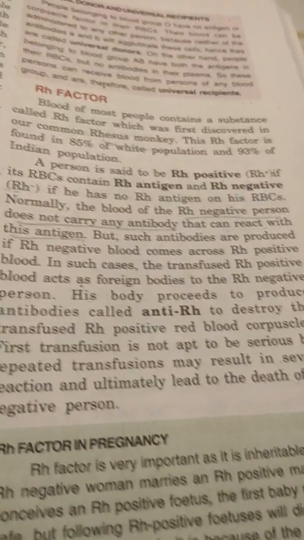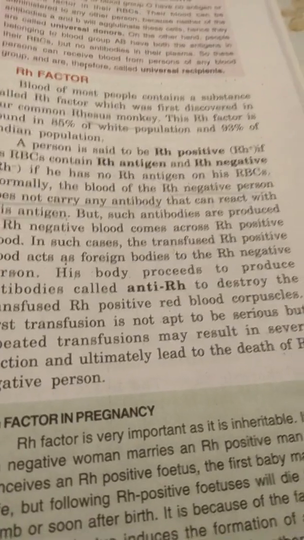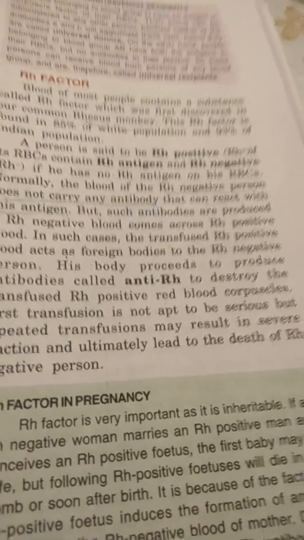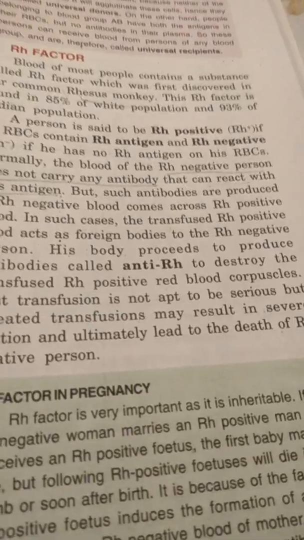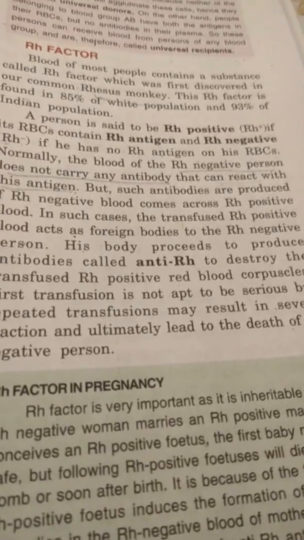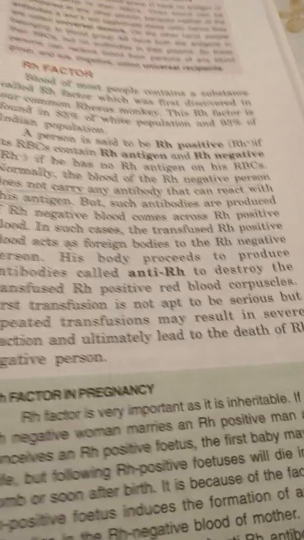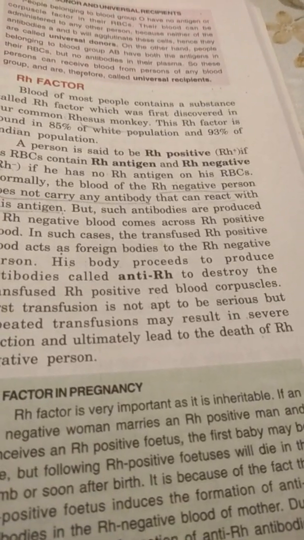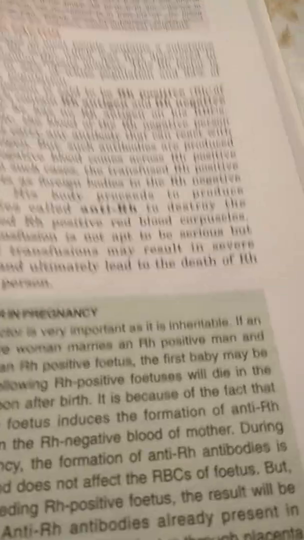So the first time, there is no harm. But if the same RH positive blood is transferred to the RH negative person a second time, the antibody has already been produced in the RH negative person during the first transfusion. So the antibody will act against the RH factor coming with the RH positive blood, and that will produce a reaction, and the person getting the blood may die.